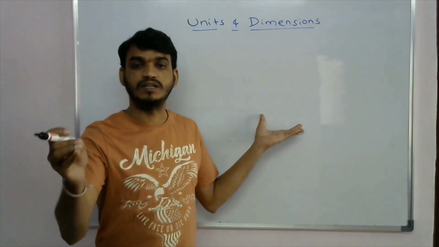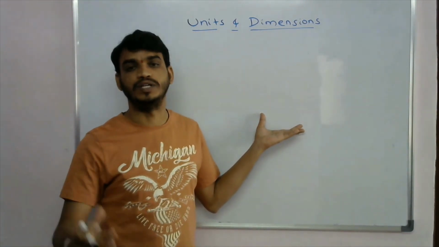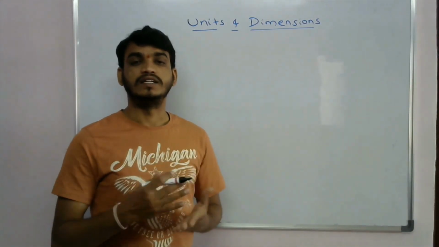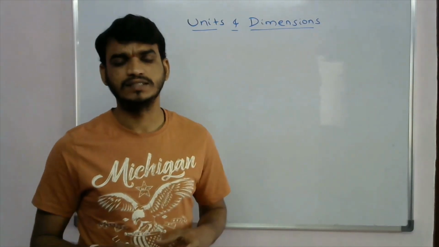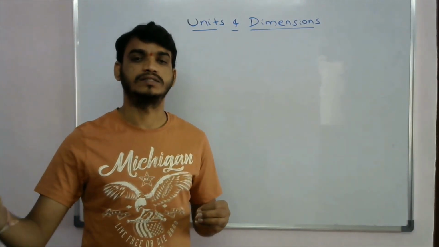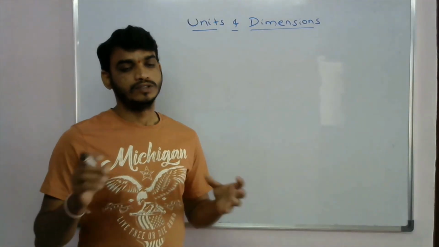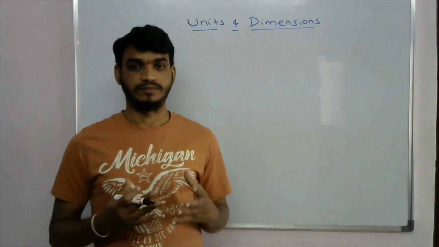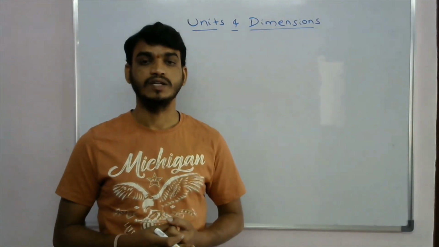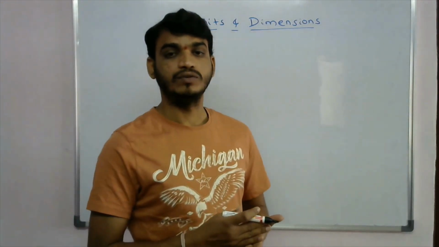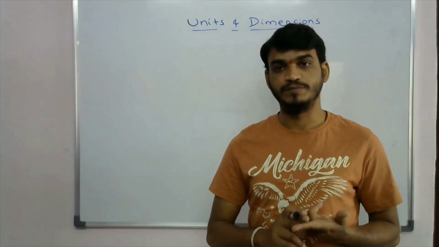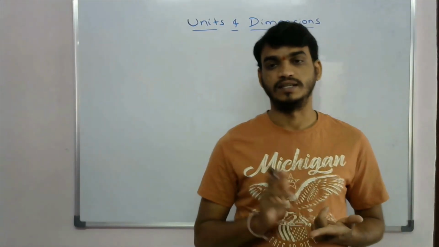To measure any physical quantity, we need units. Here the centimeter, kg, second, these all are called units for the physical quantities length, mass, time. But what are the systems we have to tell these units? Here we have three types of systems. One is the CGS, another one is the FPS, and the last one is the MKS.